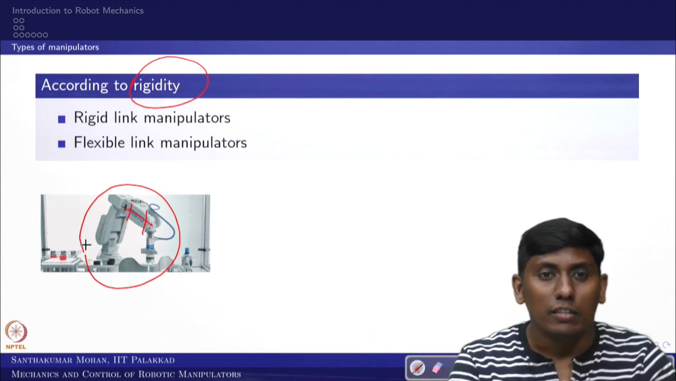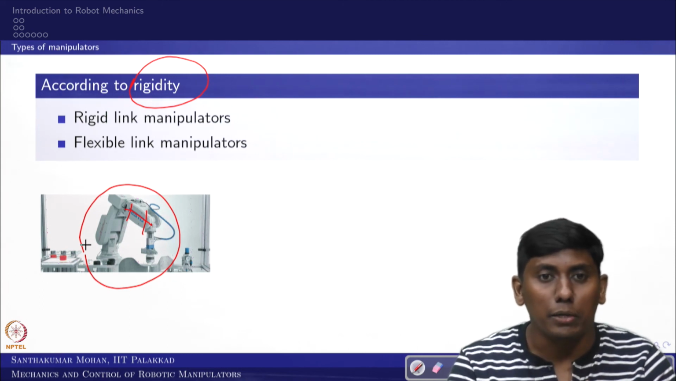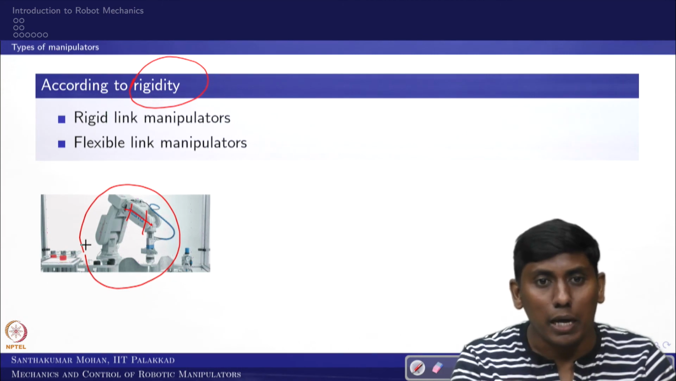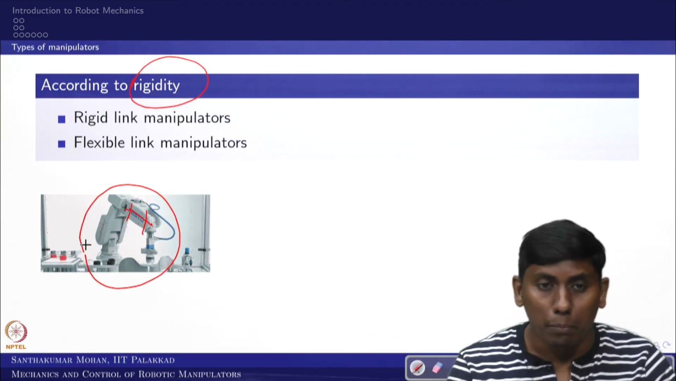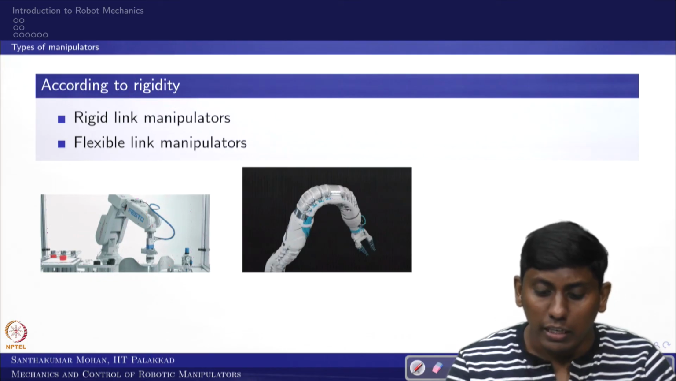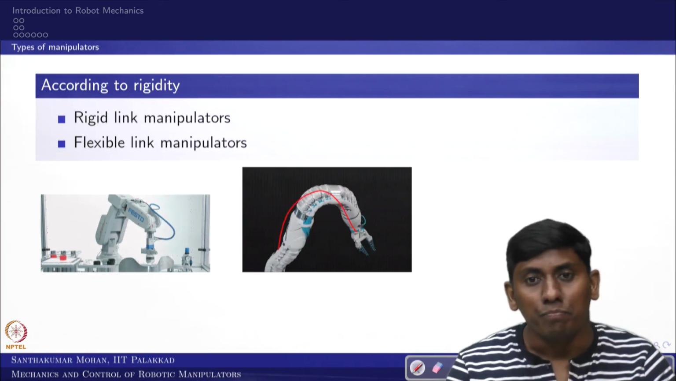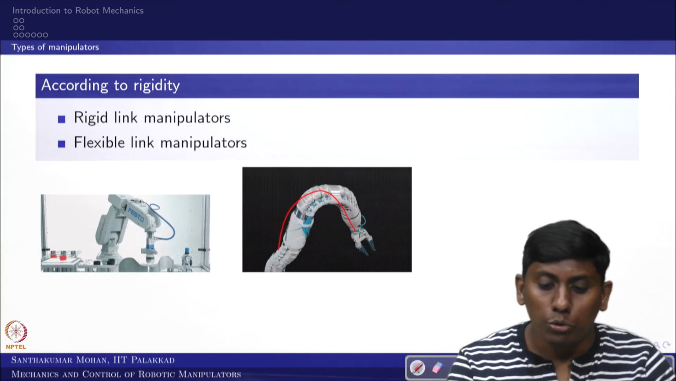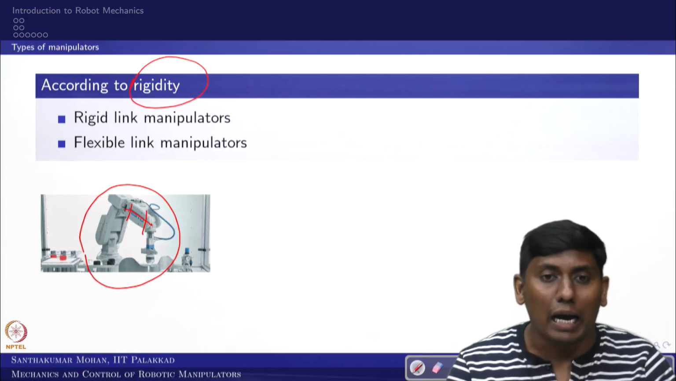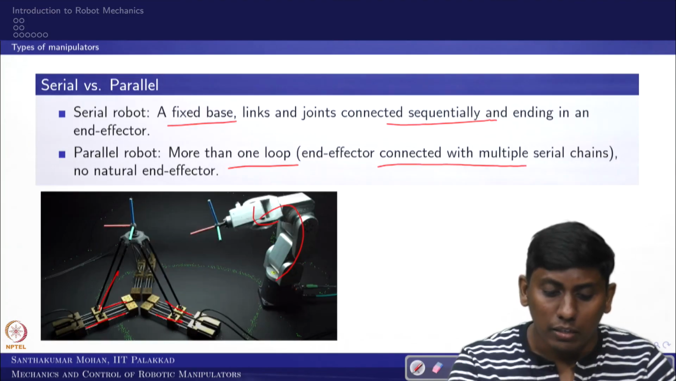The other case is where the link can be flexible. For example, it changes from time to time, like a snake, or some kind of flexible member, for example, a pneumatic muscle. In that case this is what you call a flexible link manipulator. So now you have some kind of idea. Only one thing I want to add here.